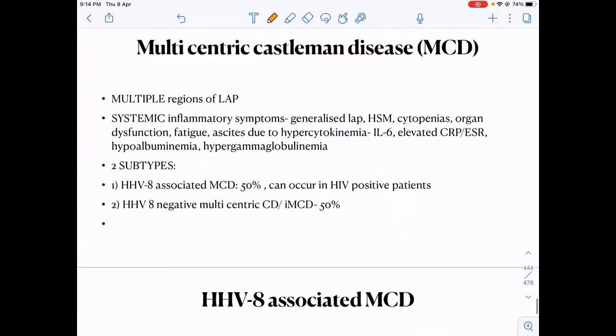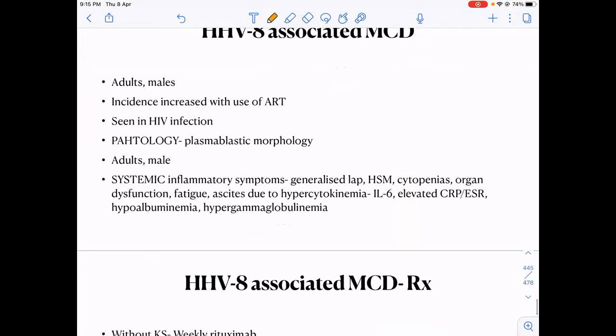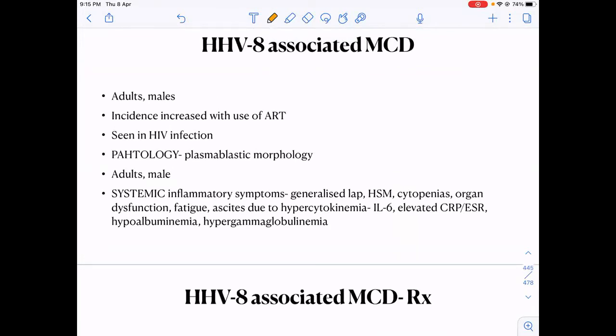Then coming to multicentric Castleman disease, as the name suggests, multiple lymph node sites will be involved. It can be either HHV8 positive or HHV8 negative. HHV8 positive multicentric Castleman disease is commonly seen in association with HIV, in adult males.